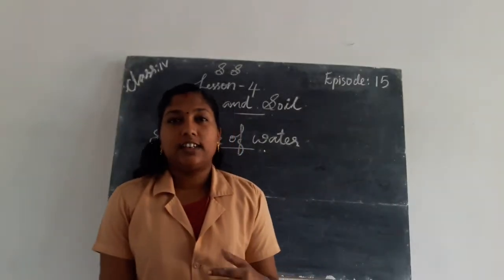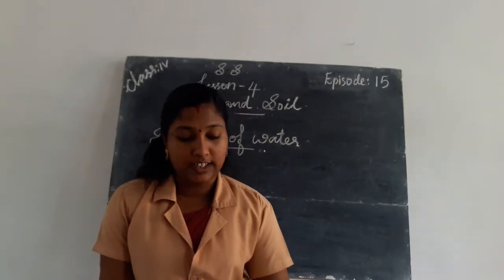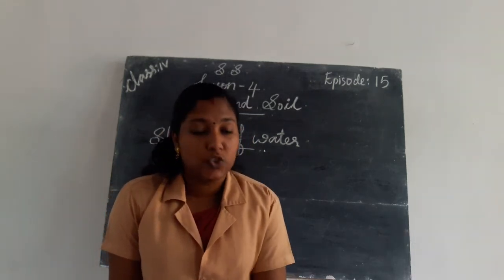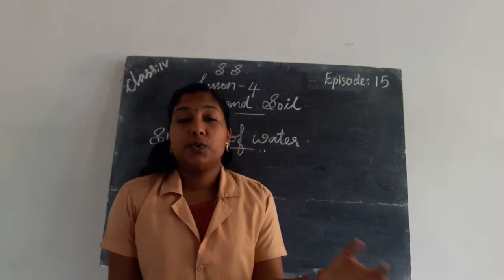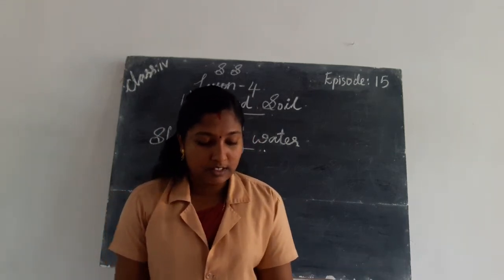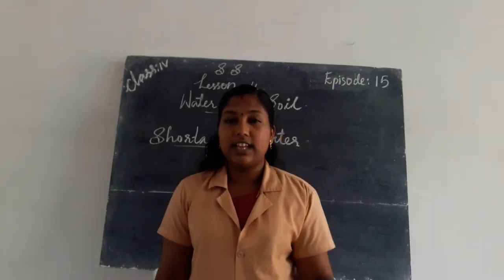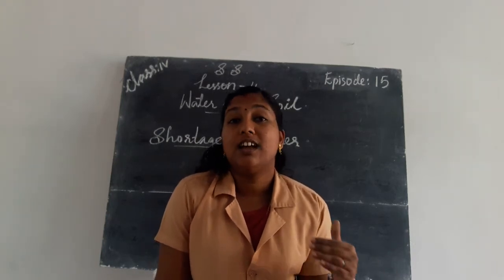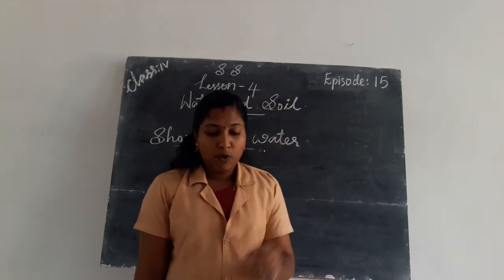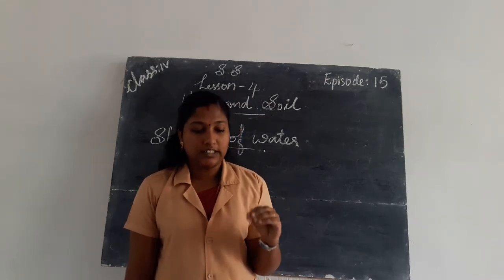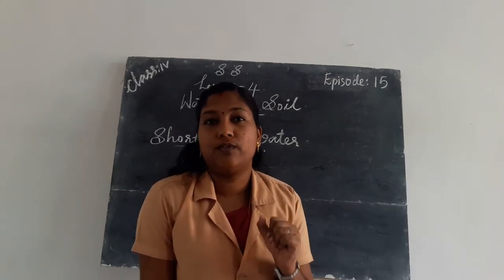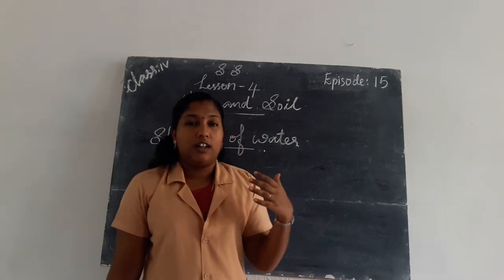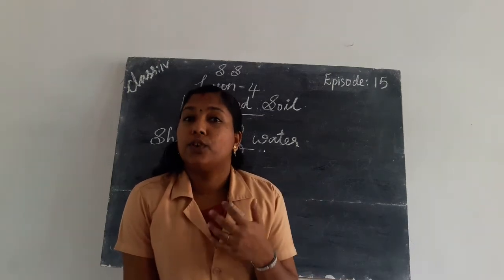We know that most of the water on earth lies in seas and oceans. The water present in seas and oceans is salty. We cannot use that water for drinking and growing crops because it is salty. Only a small amount of water available on earth is fresh water, and we can use the fresh water for drinking.